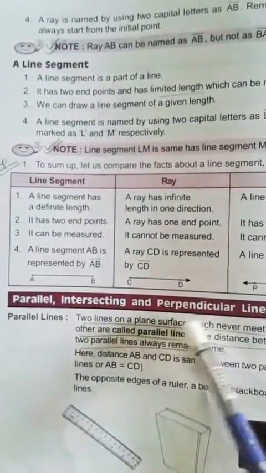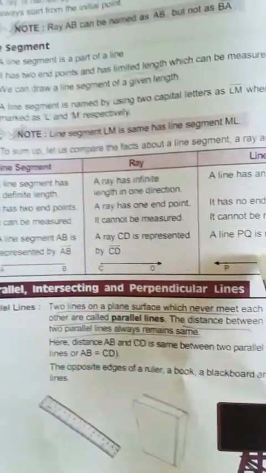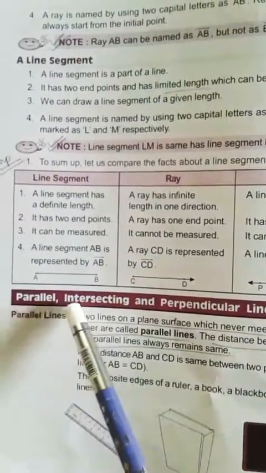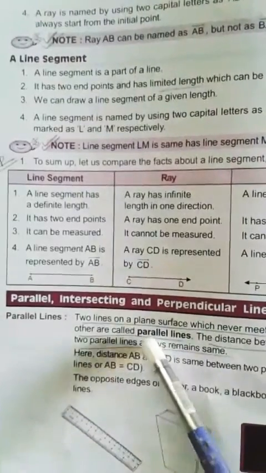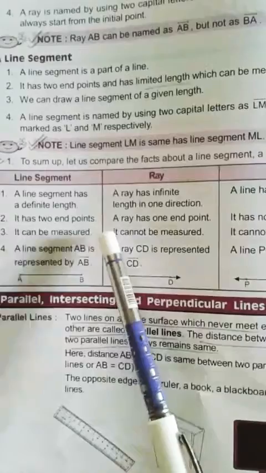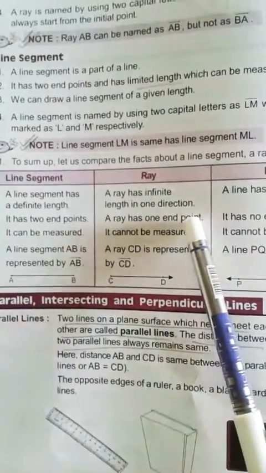Then here we compare line segment, ray and line. This is important, so you learn these points. Number 1, a line segment has a definite length, but a ray has infinite length in one direction.